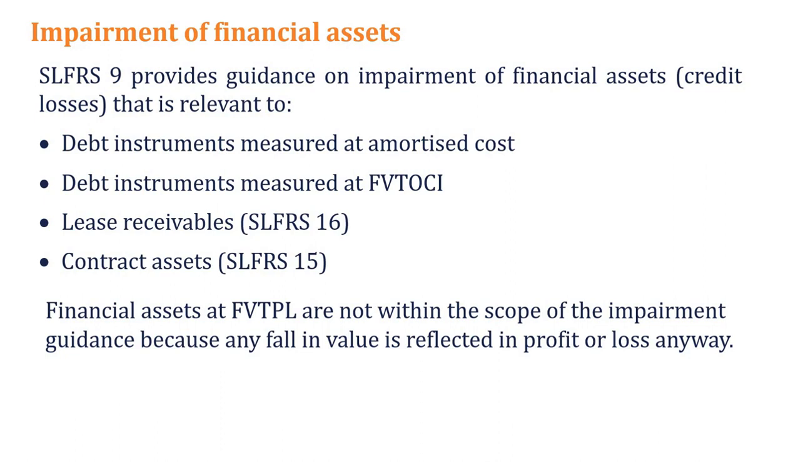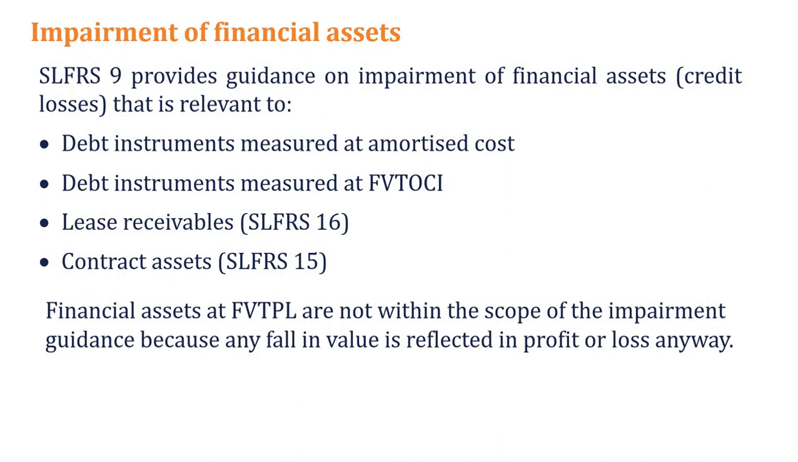So forget about the last two, SLFRS 16 and SLFRS 15. Here we focus on the debt instrument measured at amortized cost, and also the debt instrument measured at fair value through OCI. Remember, right? Fair value through OCI debt instrument. Can you remember, when we identified the accounting treatment for that, we learned that fair value through OCI financial instruments are also partly recognized through the amortized cost model. For that purpose, we need to do the impairment for these two types of assets. And also remember, financial assets measured at fair value through profit or loss are out of scope.